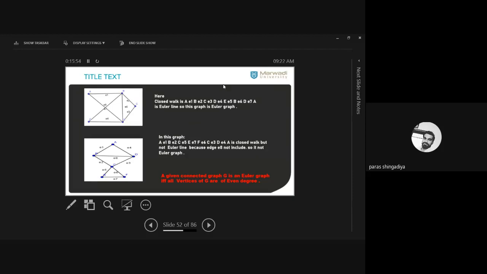Clear? There is no vertex here, that is a cross between two edges. So all the vertices have even degree. So what does it mean? This graph is an Euler graph, and we can predict such an Euler line here.